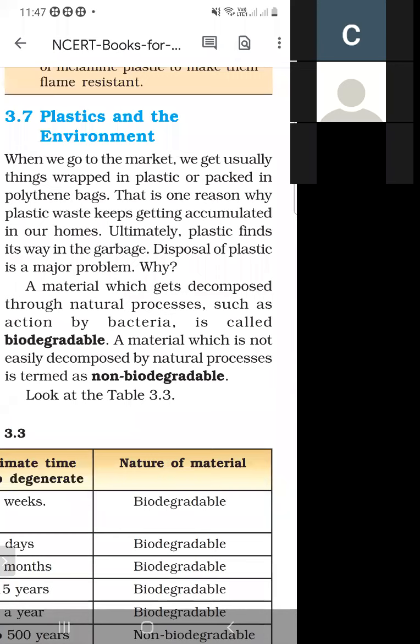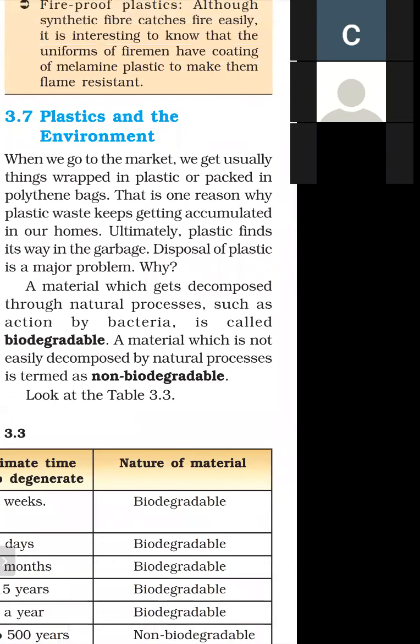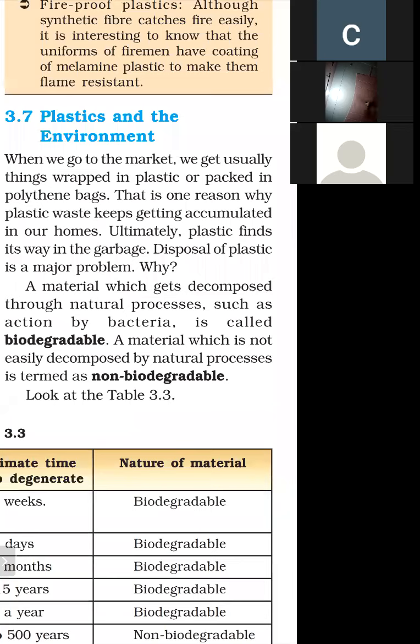A material which can be decomposed through natural processes, such as the action of bacteria, is called biodegradable, and a material which is not easily decomposed by natural processes is termed non-biodegradable.